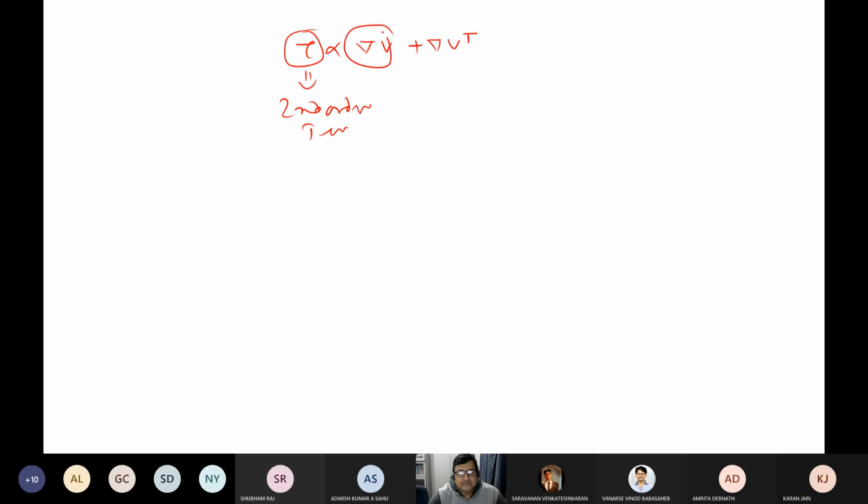What is gradient of V? Anybody? This is also a second order tensor because it is a vector and you have taken a dyadic product between these two. And the transpose of that also is a second order tensor. So how will it look like? If I write, say, suppose tau xx, how will it look like? Anybody has any idea?